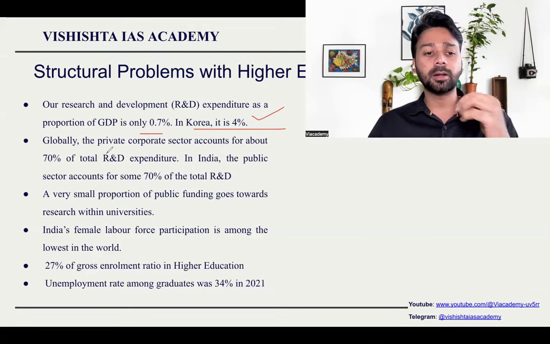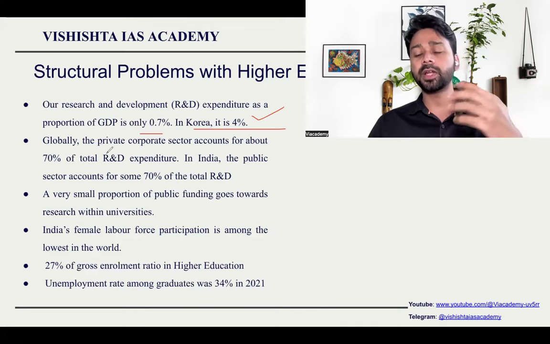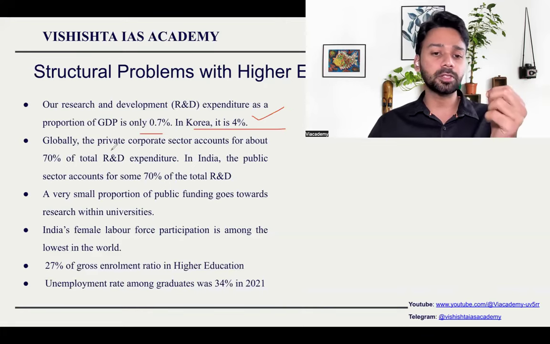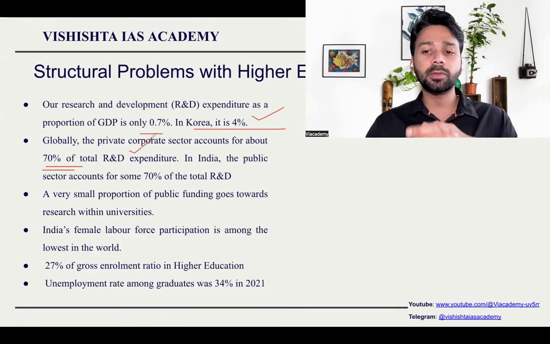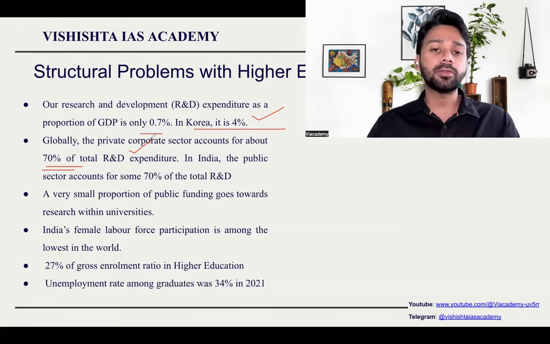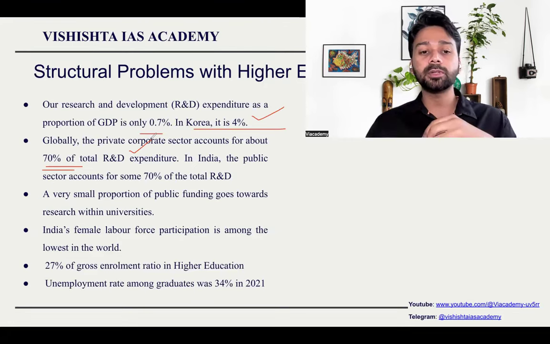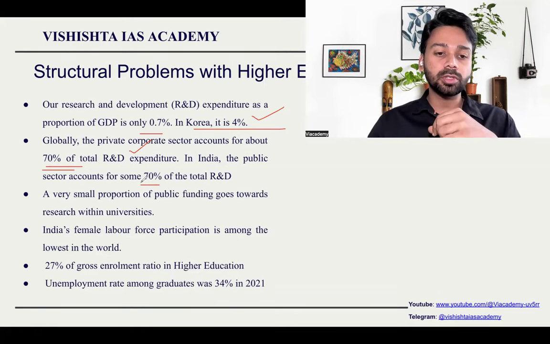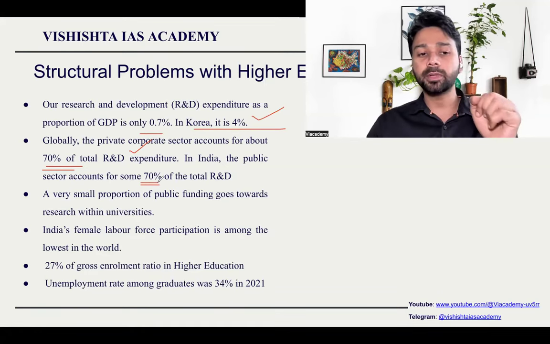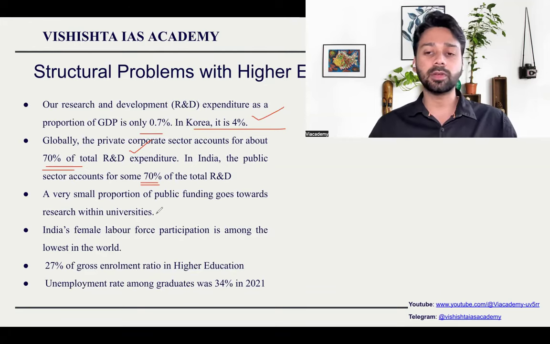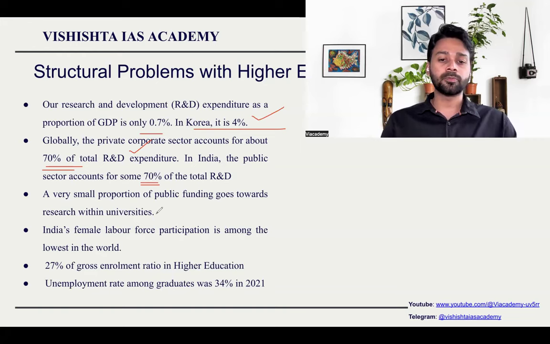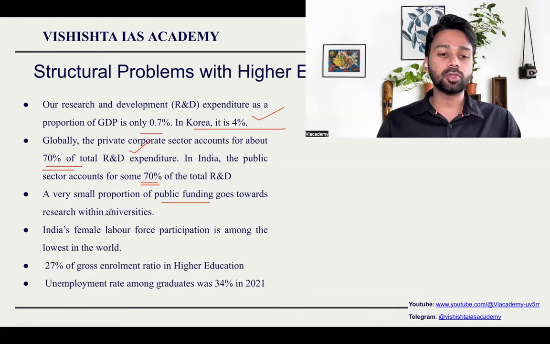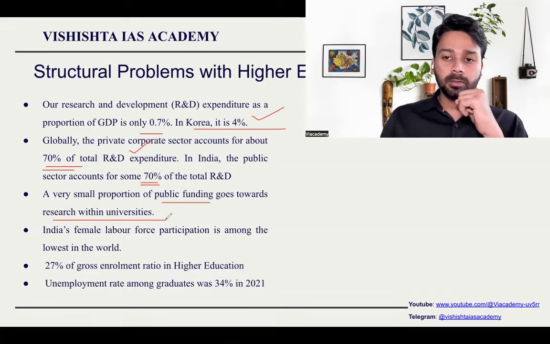In countries which are well developed, you can see that private corporates spend around 70 percentage of the research and development expenditure. Out of the total research and development expenditure, 70 percentage comes from the private sector. Whereas in India, 70 percentage comes from the government. So this shows that even though we have a good number of private companies, they are not ready to spend much on research and development. So there is a need to shift the policy so that more expenditure comes from the private sector also. A very small proportion of public funding goes towards research within universities.